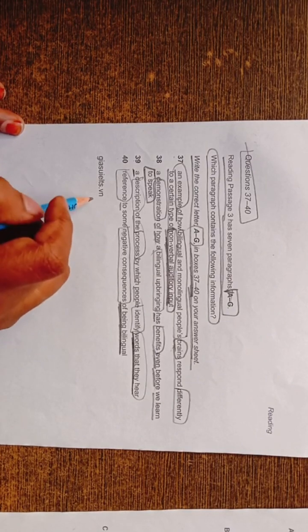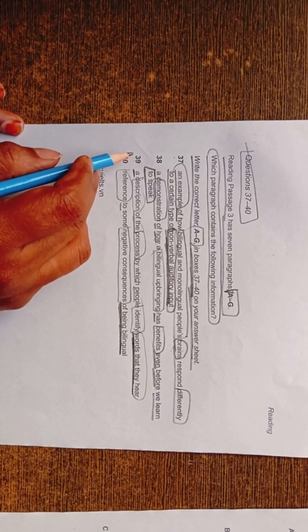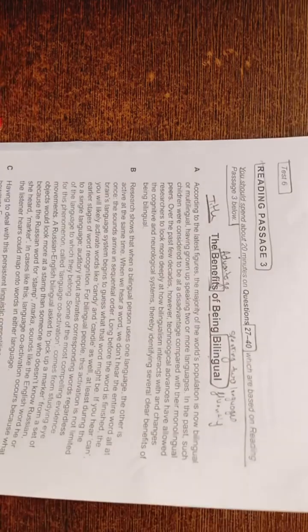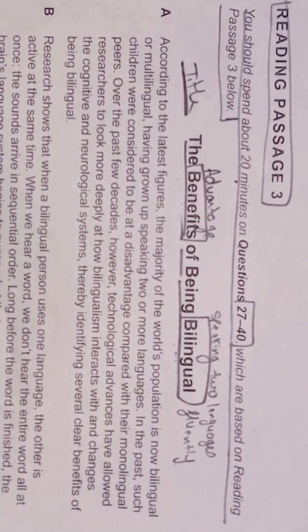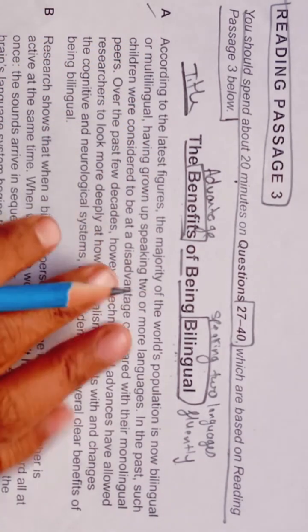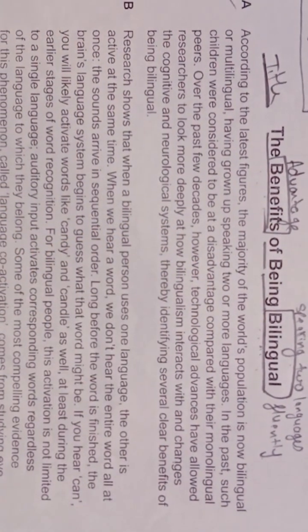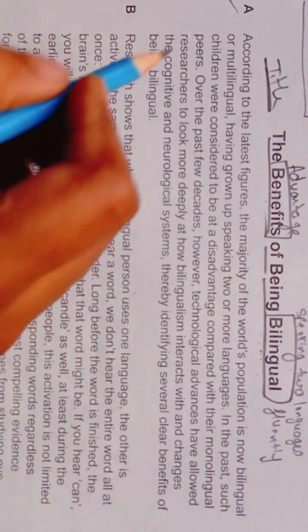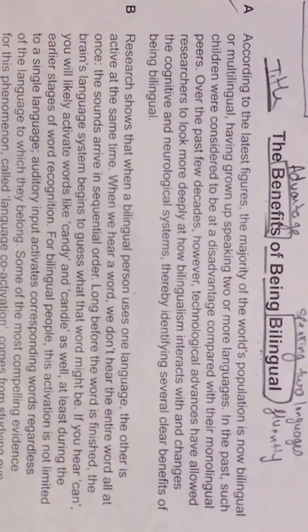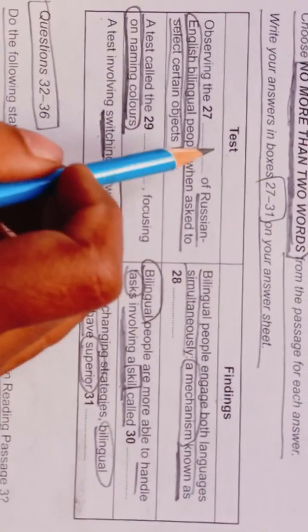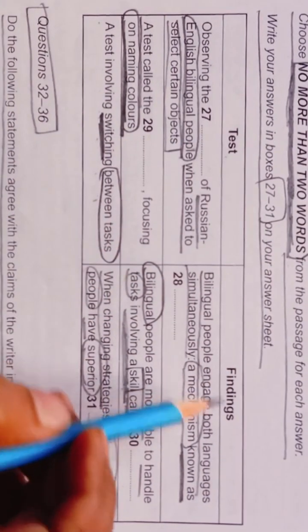In our paragraphs. So now let's quickly read it. We will quickly read our A paragraph first. So now let's quickly read our first paragraph, that is paragraph A. We have to look for the keywords such as some test and findings.